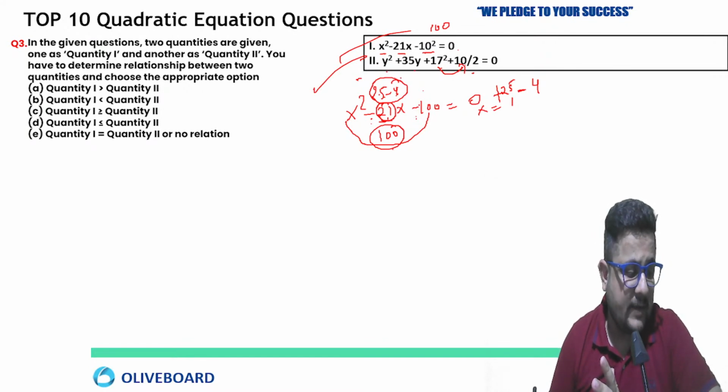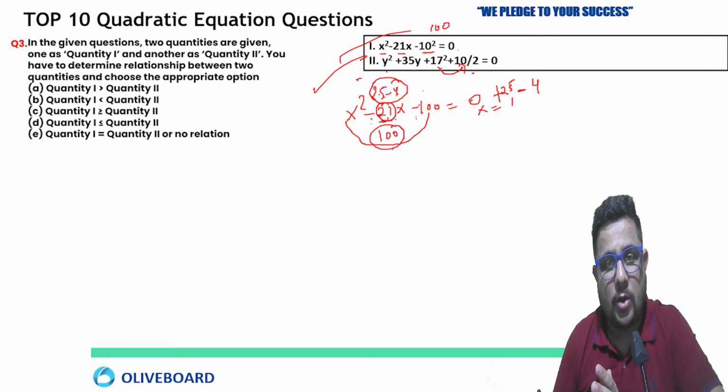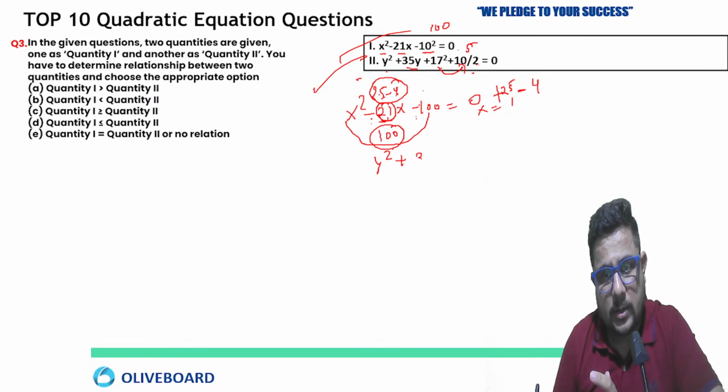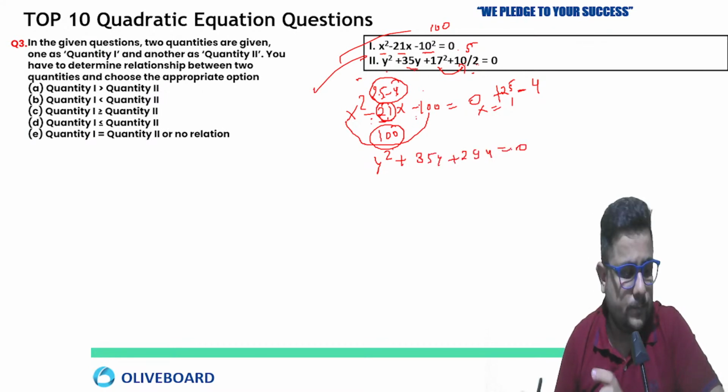Very good, PK. The value of x is absolutely correct. Now y square plus 35y plus 17 square plus 10 by 2 equals 0. So 17 square is 289, plus 10 by 2 means 5, so that is going to be 294. So y square plus 35y plus 294 equals 0.